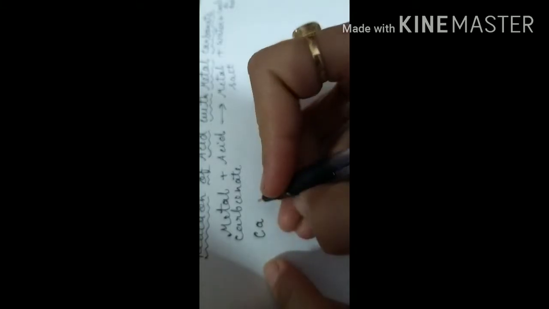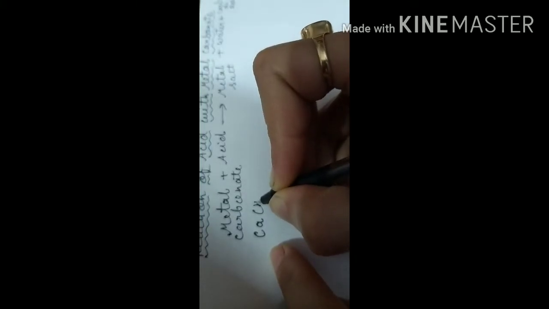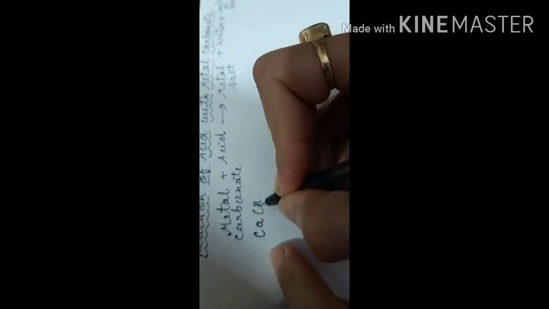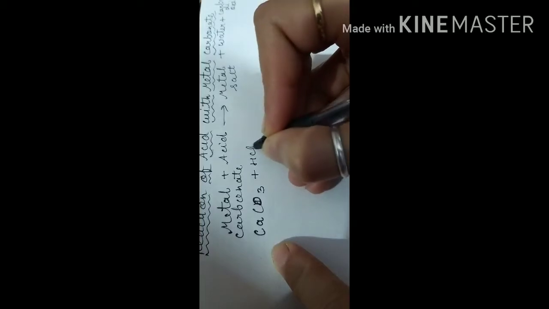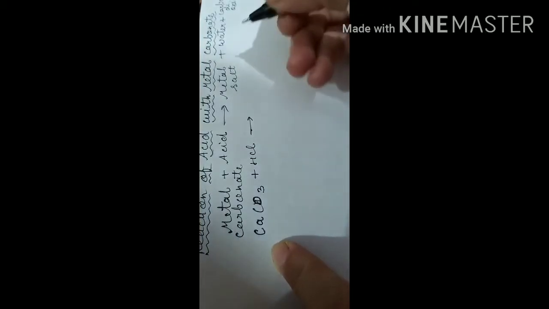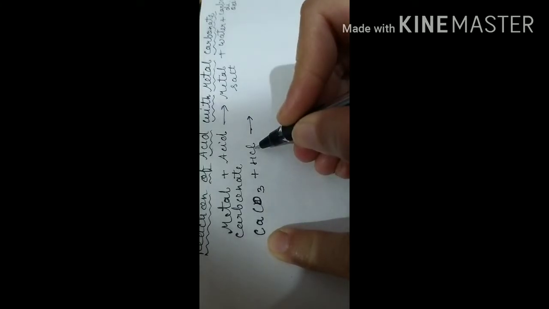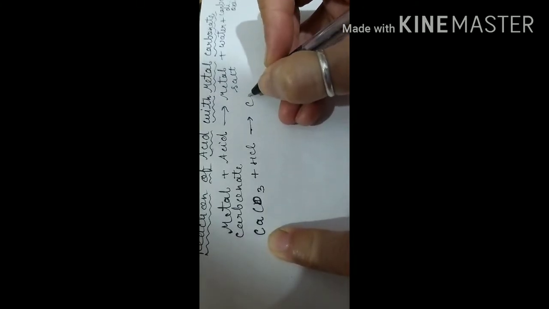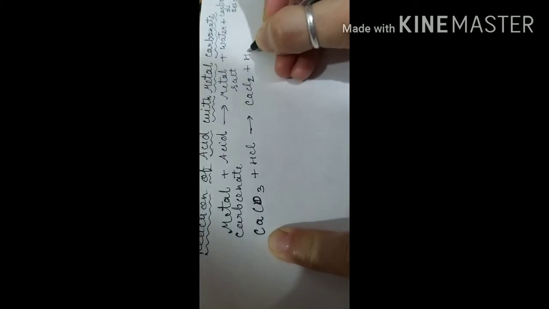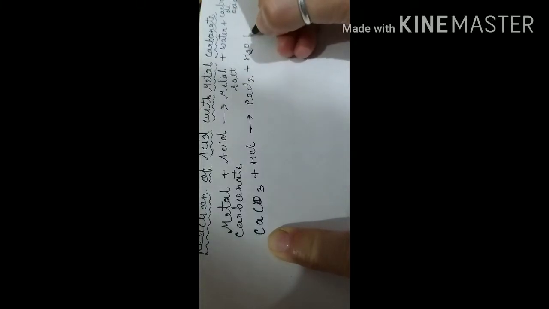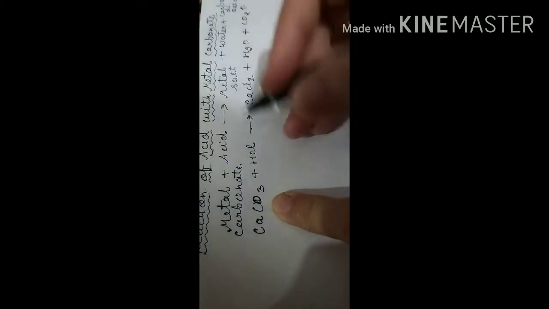Suppose we are taking carbonate, so CaCO3, and showing the reaction with HCl, hydrochloric acid. What will happen? Its cation exchanges with the anion. So metal salt will form in the form of CaCl2, plus water, plus CO2 gas will evolve. So let us balance this equation.